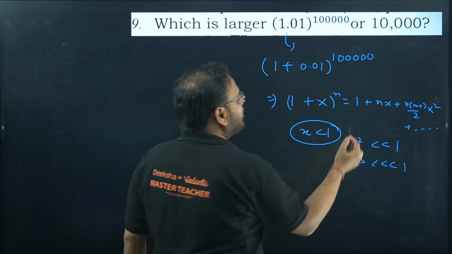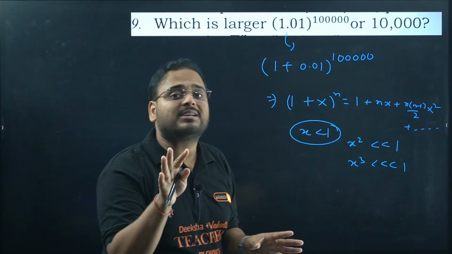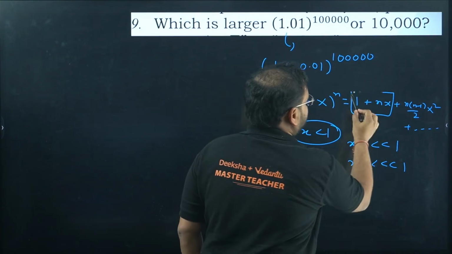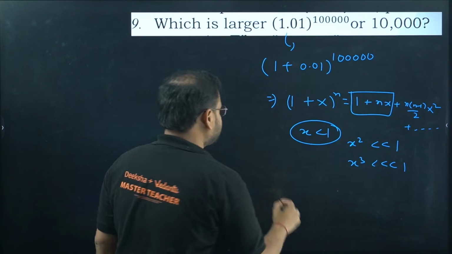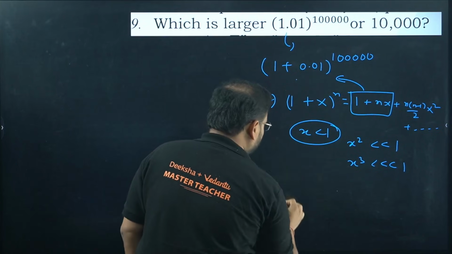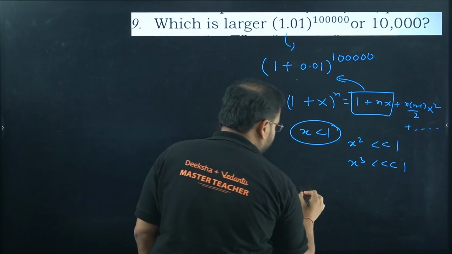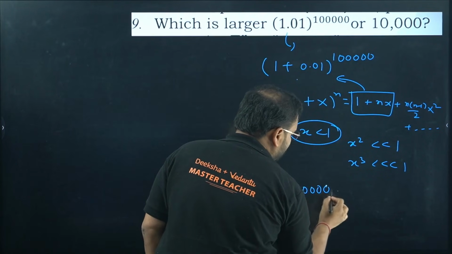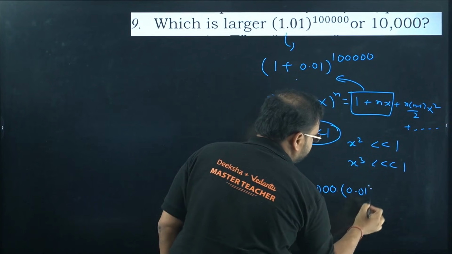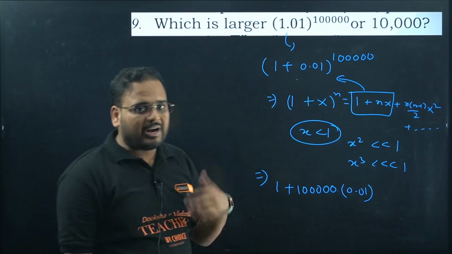So more or less, not exactly, the value of the expansion (1 + x) power n will be close to these two terms. So we'll check 1 plus, what is the n value? 100,000 or lakh into x value 0.01. Are you getting what I'm trying to do?